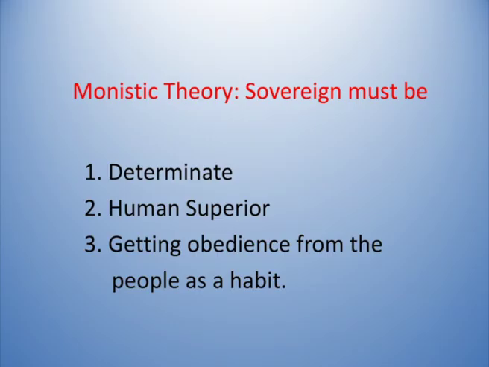A sovereign is always superior because he has so many powers, unchallengeable powers, unquestionable powers. So, a sovereign must be a human superior. And thirdly, a sovereign power has the habit of getting obedience from the people. He should have the habitual obedience from the people.